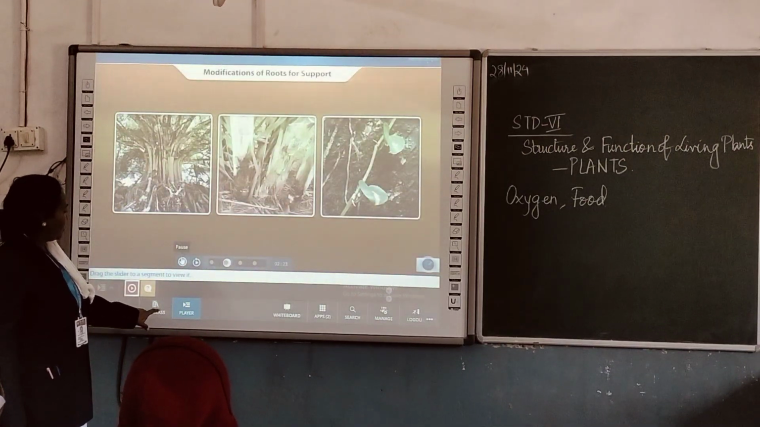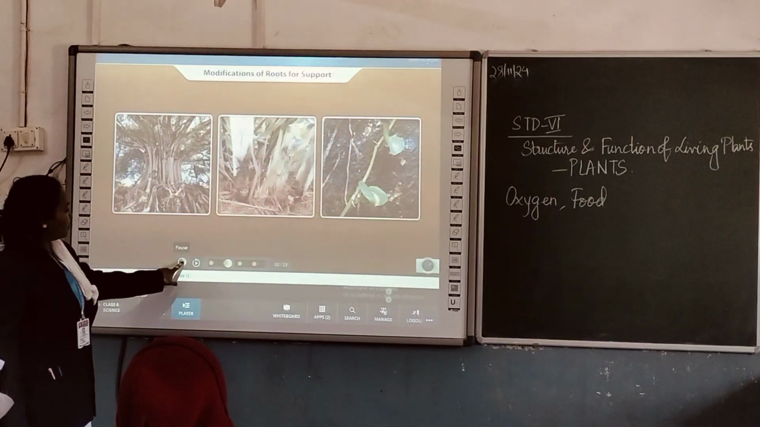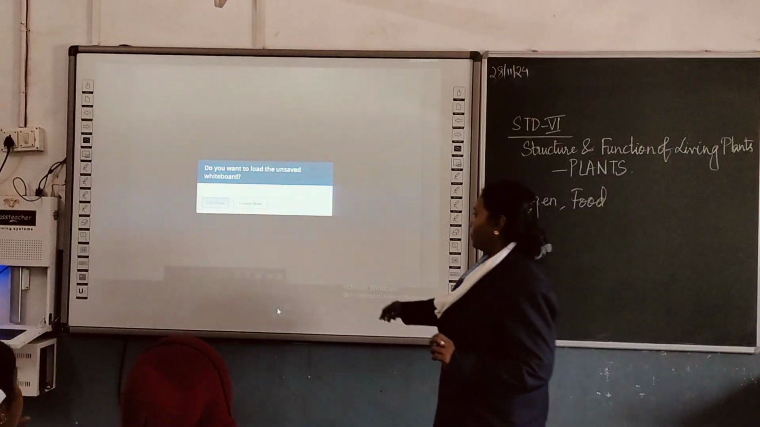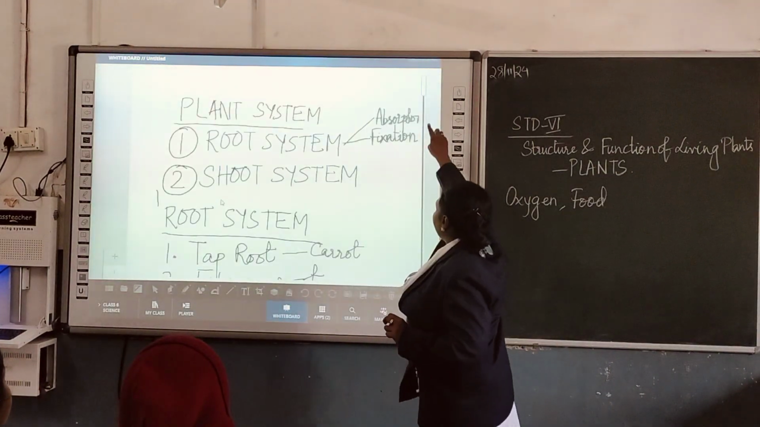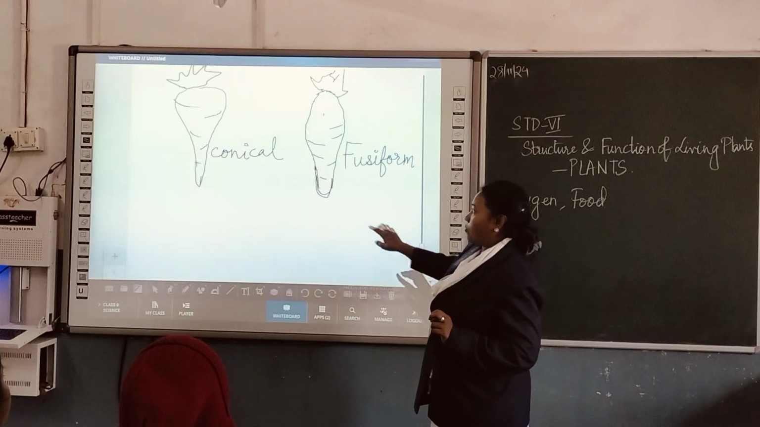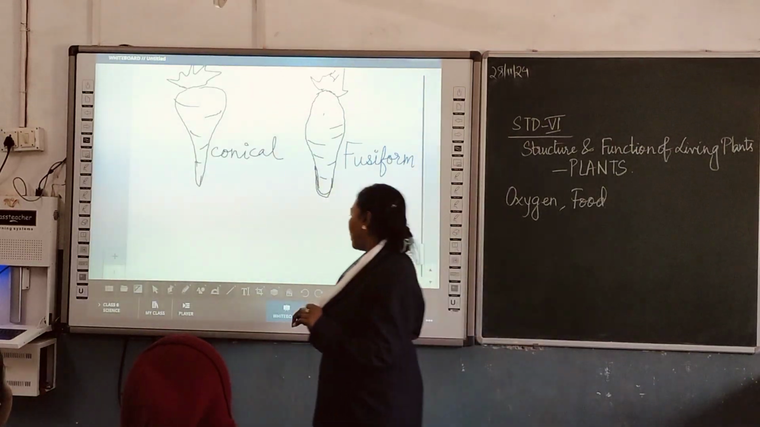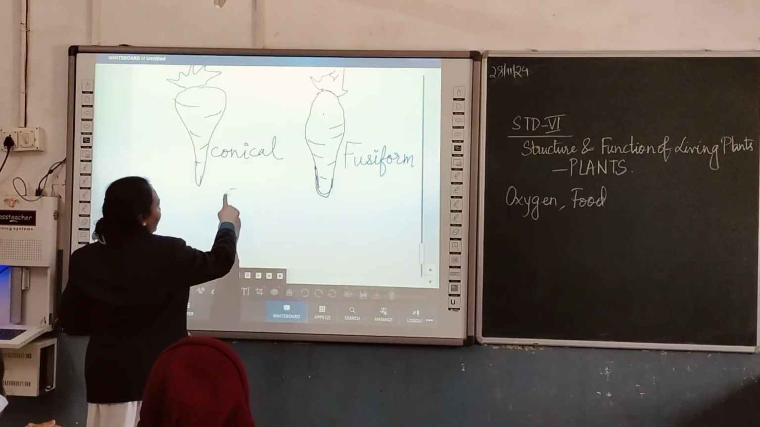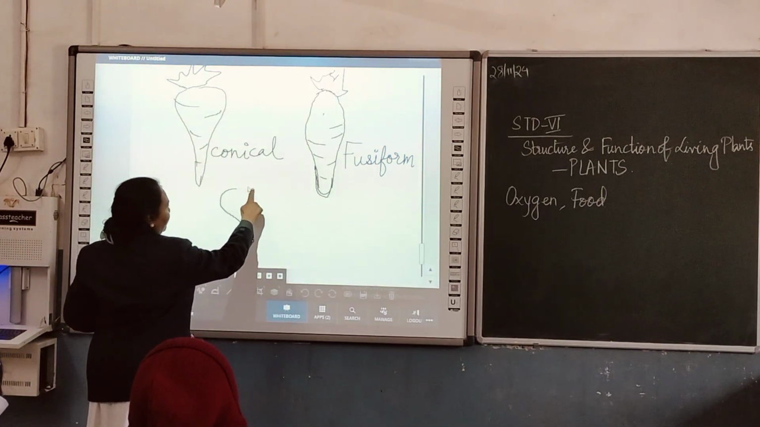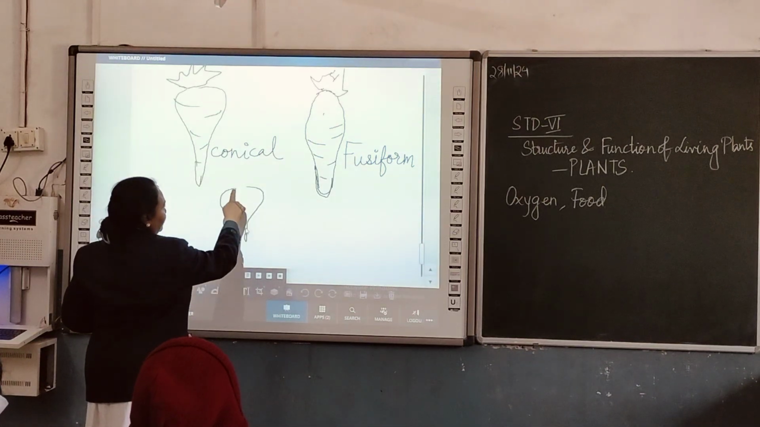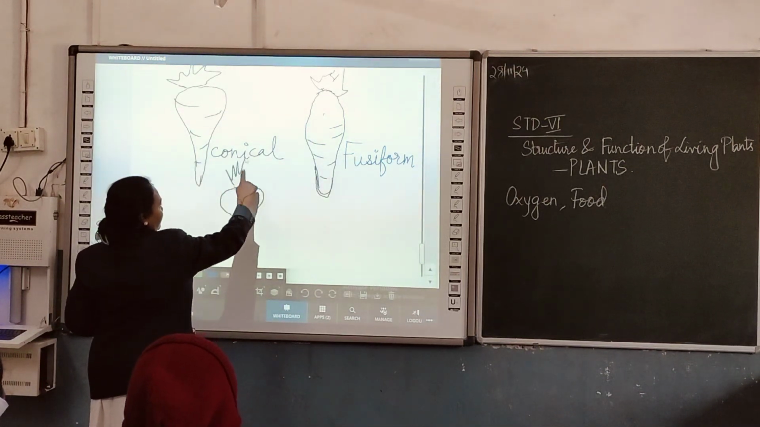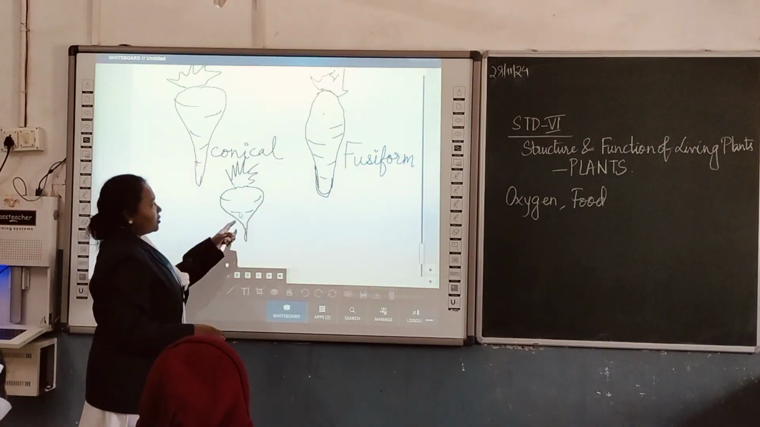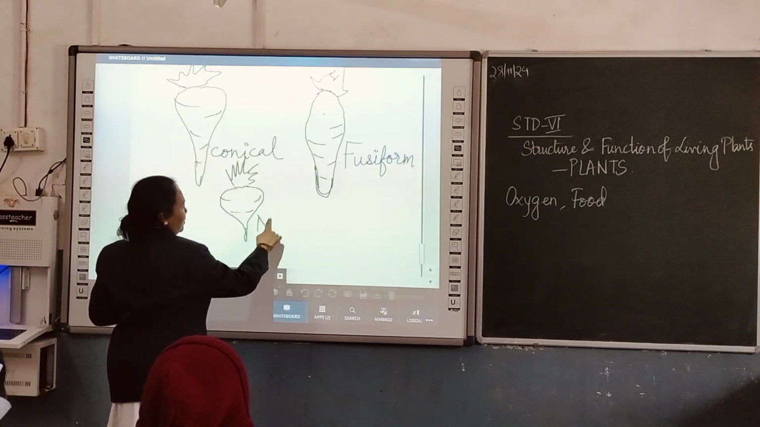Roots are also modified for providing support to the growing plant. So you have studied about conical and fusiform, and you can differentiate between both of them. When you see the beetroot, what do you find? Beetroots are very thick, somewhat, if I am not wrong. Is it looking good? Yes. This is what type of root? Napiform.